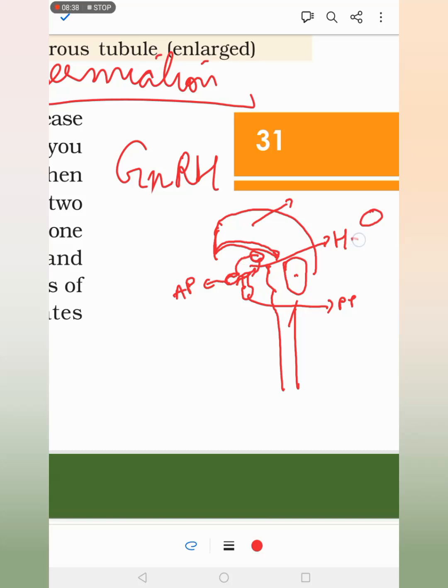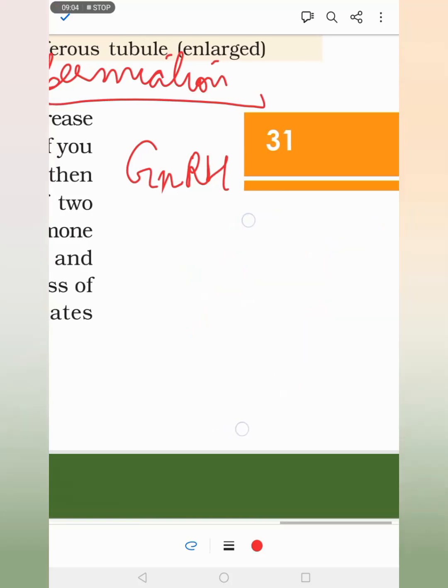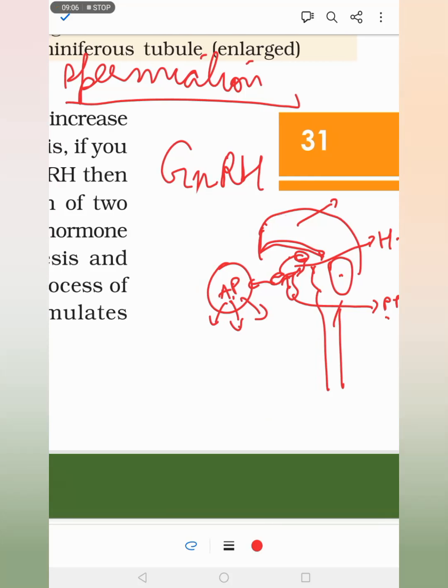So the hypothalamus has certain hormones like growth hormone releasing hormone, gonadotropin releasing hormone, corticotropin releasing hormone, thyrotropin releasing hormone. All these hormones will act on the pituitary gland, mostly the anterior pituitary, and it will release certain other pituitary hormones which will directly affect the organs and generate the balance in the body.